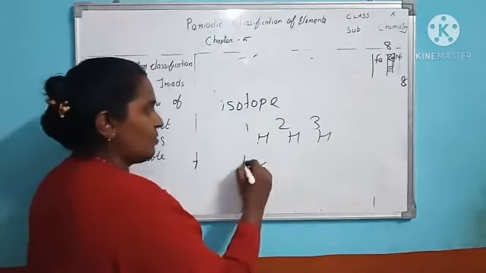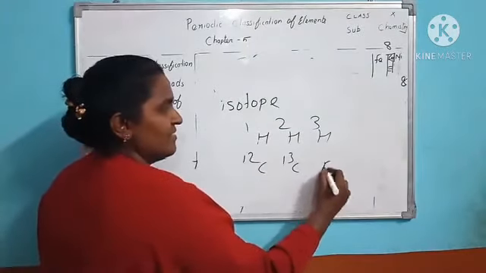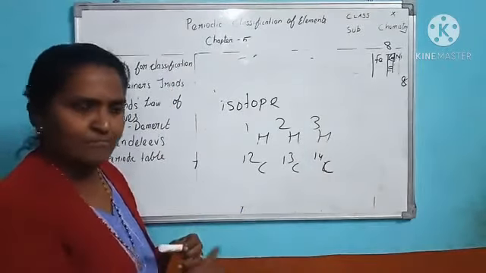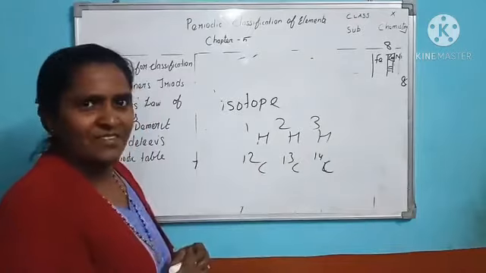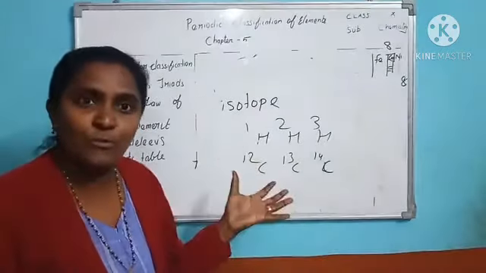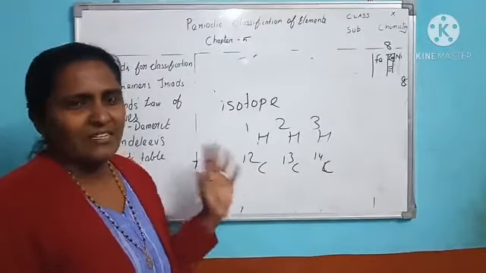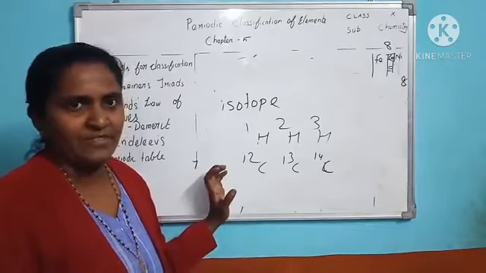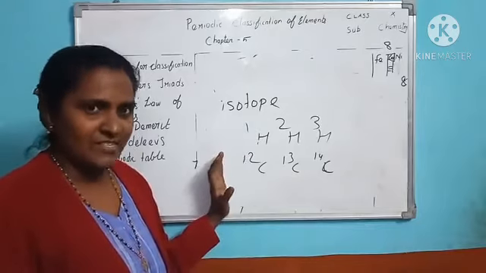Carbon also, carbon 12, 13, 14, would have to be arranged in 3 places. During those periods, they did not know the meaning of isotope. It was not discovered then, so this is another drawback. Okay, that's all. We will study later.